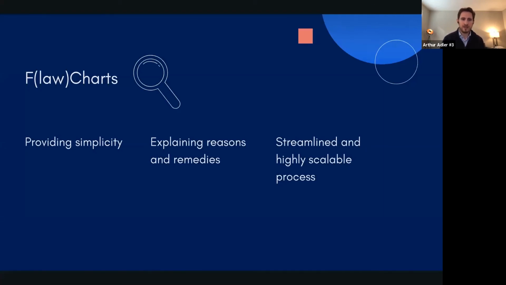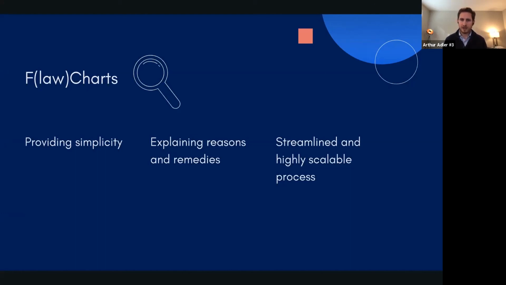The first one is about providing simplicity. Flowcharts provide organized information that is easy to read and understand. It will allow us to explain the law and legal issues, and will focus on having a simple design with a great user experience, using emoticons and icons to make sure that the information is accessible for everyone.